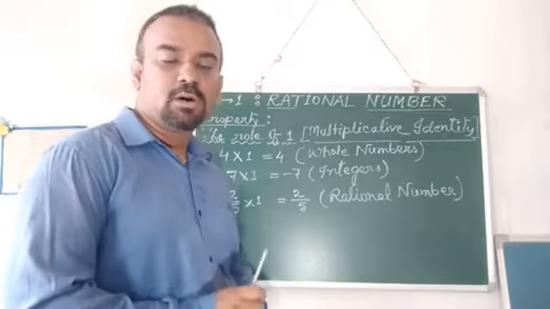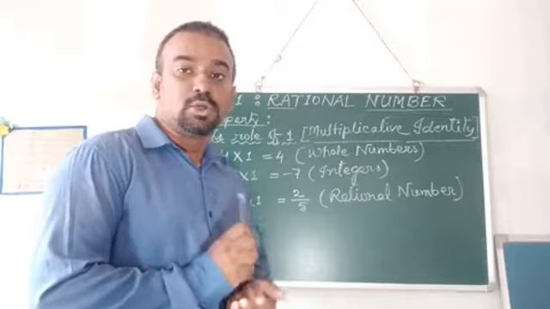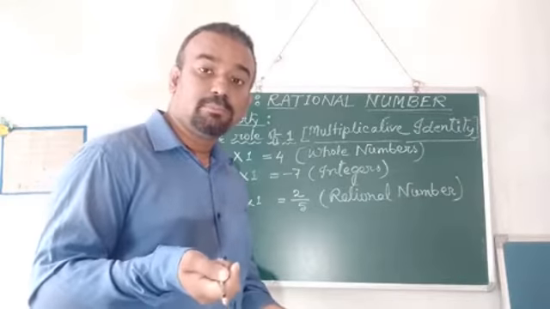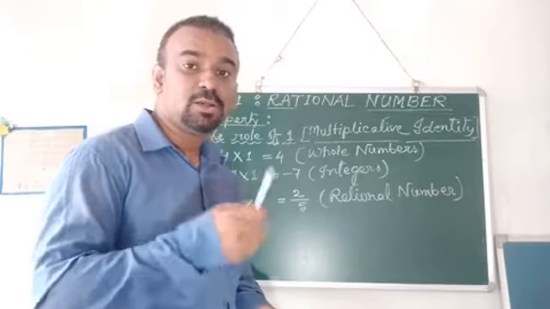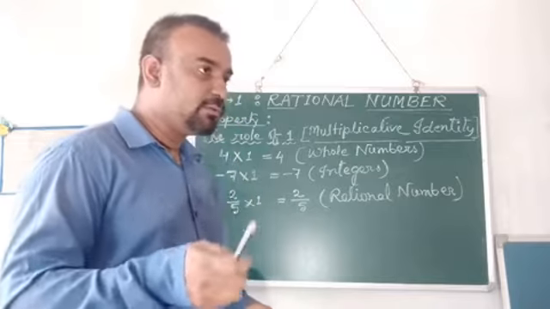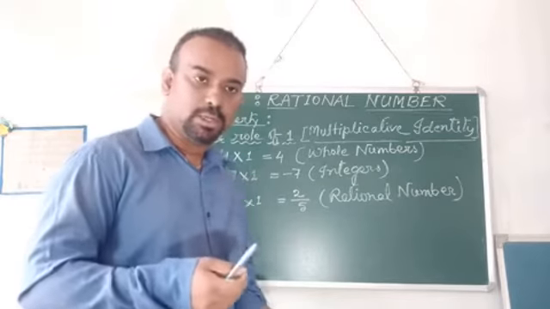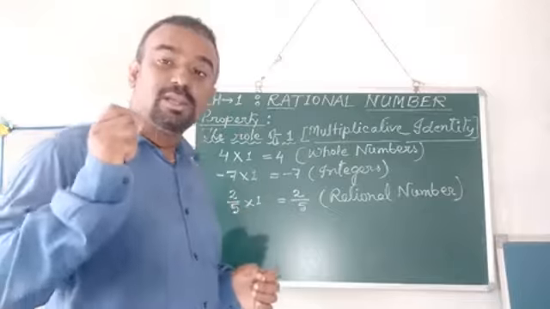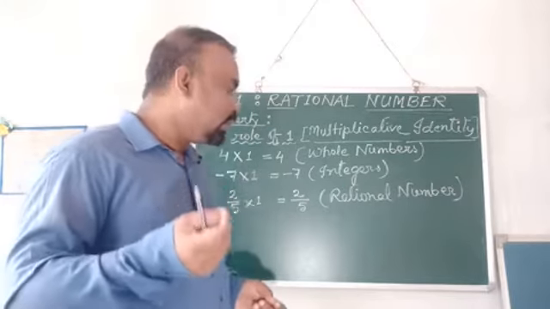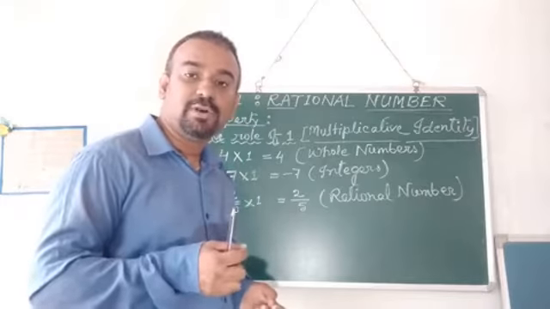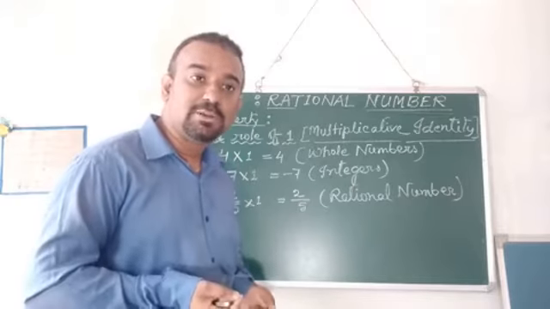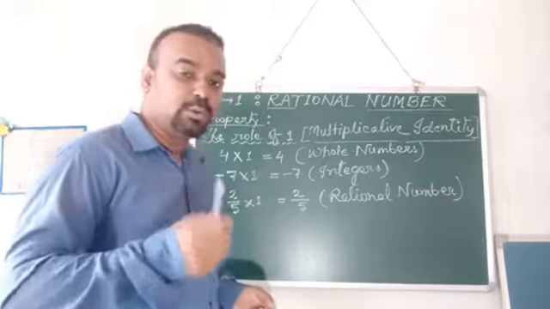The property we are now discussing is the role of 1. In the earlier property, we discussed the role of 0, and 0 was called the additive identity. Now we will discuss the role of 1. We will take examples of integers, whole numbers and rational numbers, and find out what happens when 1 is multiplied to these kinds of numbers. Have a look here.